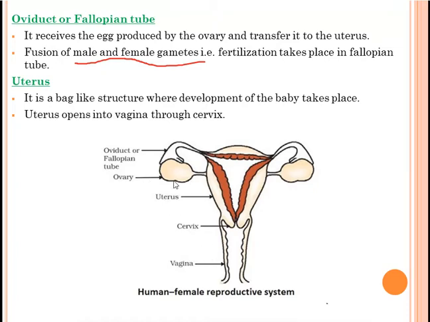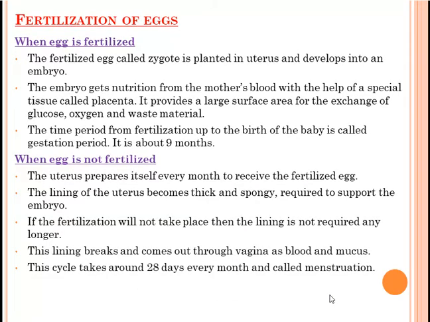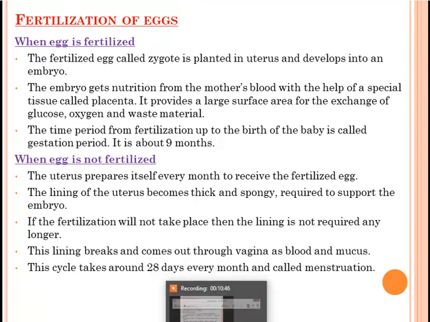Okay, this is the diagram. These two ovaries you can see, they are located on both the sides. This is the ovary. This is the funnel shaped structure. It is called the oviduct or the fallopian tube, where fertilization will take place. After that, what we have, the bag like structure is called the uterus, where the development of the baby will take place. This uterus opens into vagina through the cervix. Okay, from where the baby will come out. So this is the structure of female reproductive system. Now we'll discuss the fertilization of eggs, how the fertilization will take place in a human body.